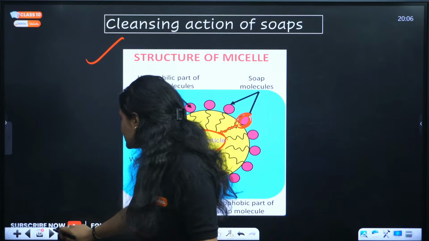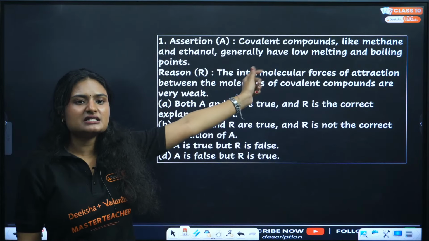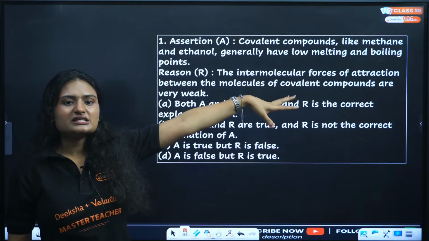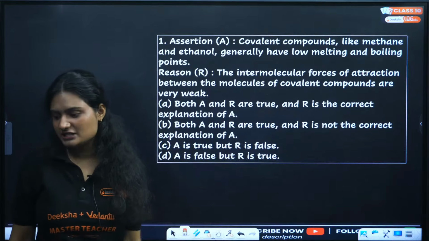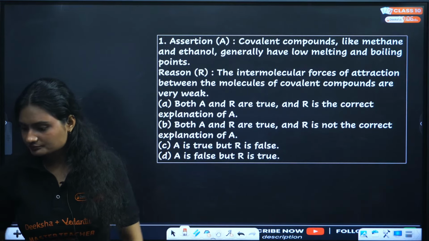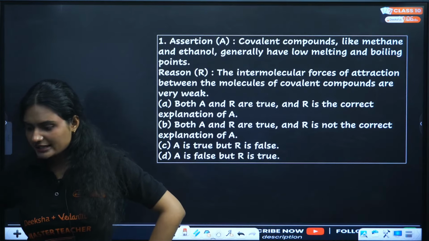Okay, now let's start with the questions. First question: covalent compounds like methane, ethane and ethanol generally have low melting and boiling points. The intermolecular force of attraction between the molecules of covalent compounds is very weak. Yes, it is important. The diagram is important.